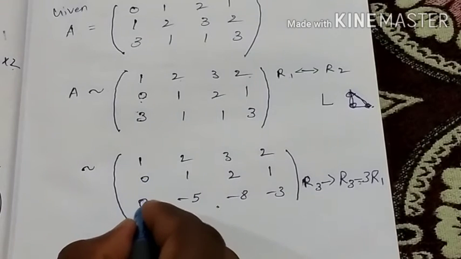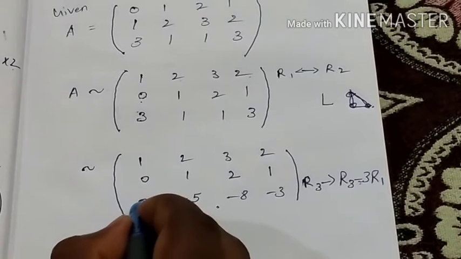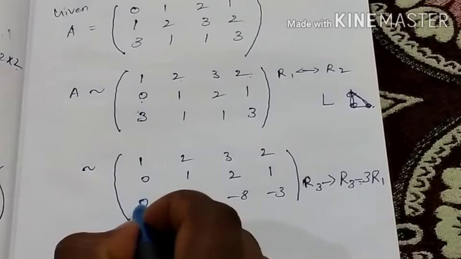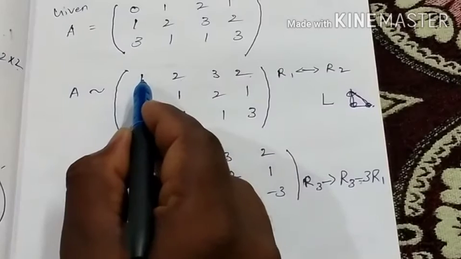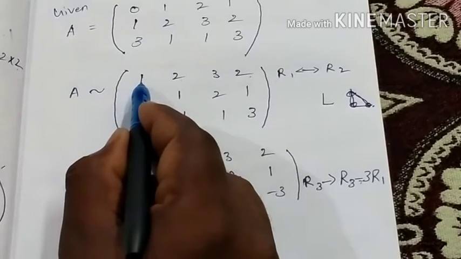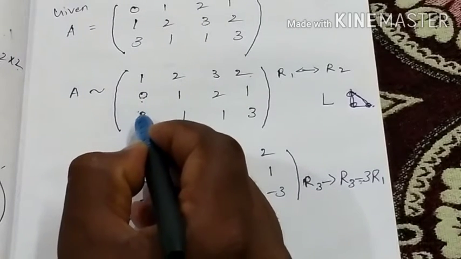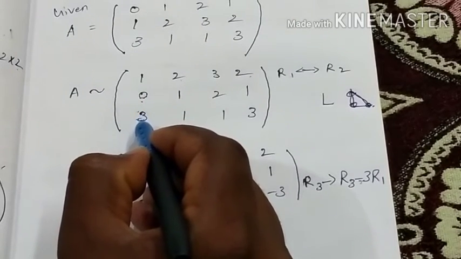Okay, here I am making a 0 in the first column, so I consider the first row. So how to convert this value to 0? R1 multiplied by 3, then subtract the two values, we get 0. Is it or not?